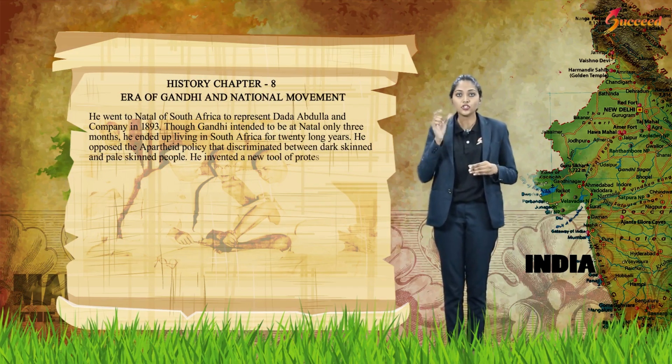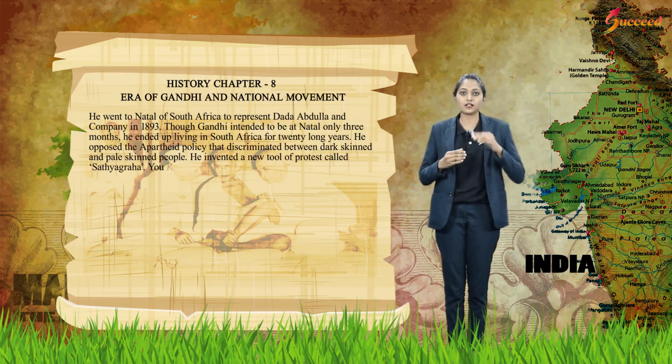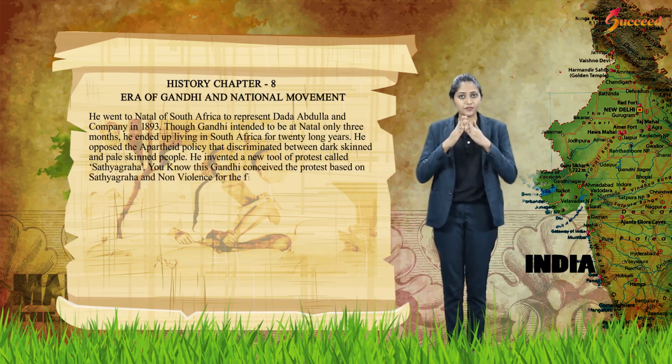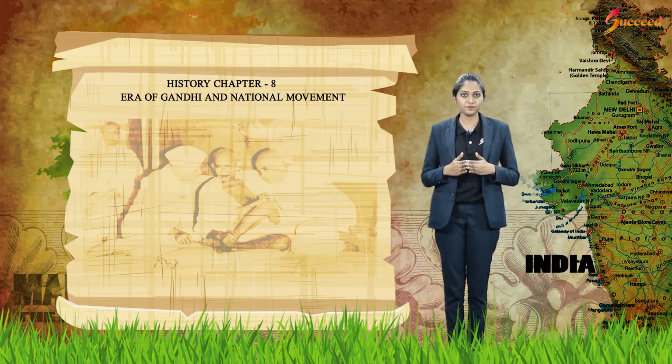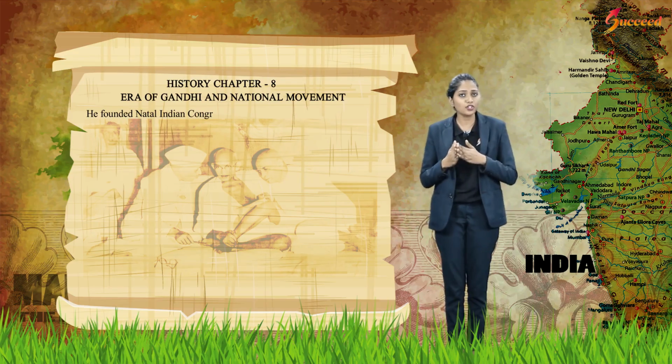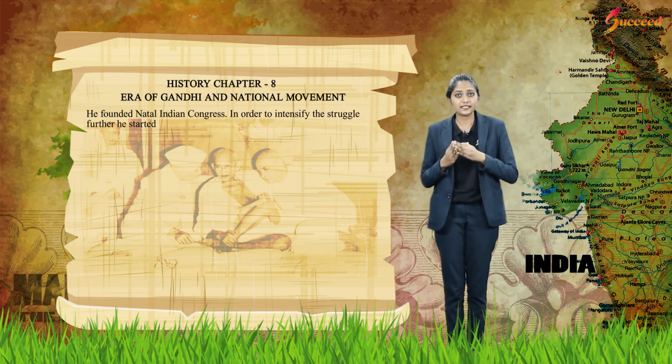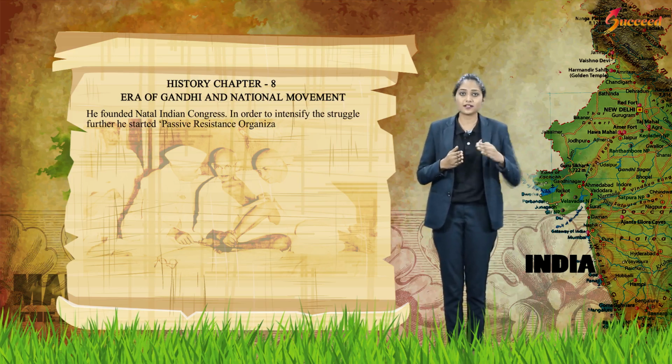He invented a new tool of protest called Satyagraha. You know, Gandhi conceived the protest based on Satyagraha and non-violence for the first time. He founded Natal Indian Congress in order to intensify the struggle for the future. He started a passive resistance organization.